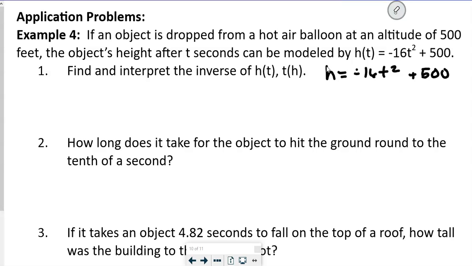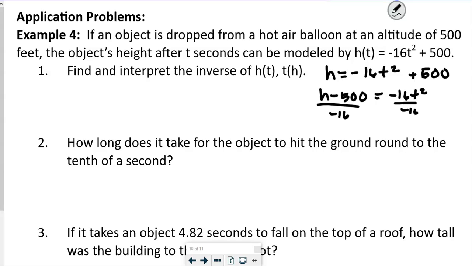So what I'm going to do is move the 500, so that's going to be h minus 500 equals -16t squared, right? Then I'm going to divide both sides by negative 16.